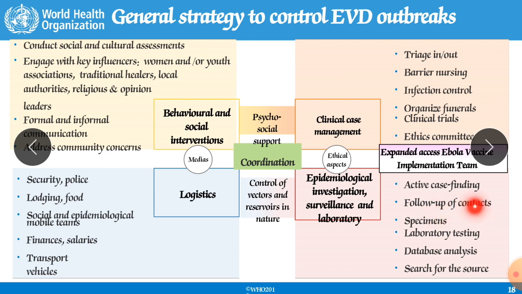We should isolate them immediately and keep them at another place, and take their specimens for testing. Laboratory testing is very important, and after that we can find out whether they are positive or negative. Then comes database analysis and a search for the sources: how they were identified, how they got positive.